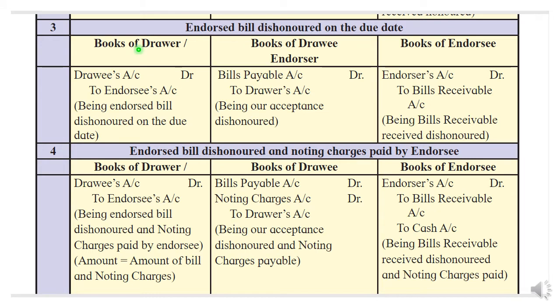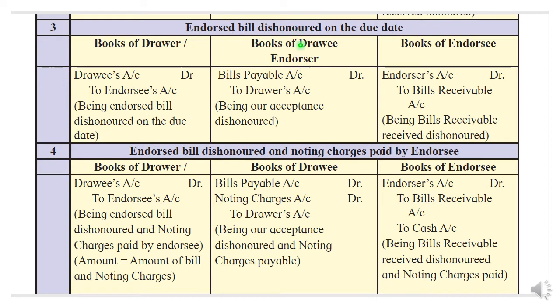So in the books of drawer, if the bill is dishonored, in the dishonor entry, debit will always be given to the drawee and credit will always be given to the person with whom the bill is. After endorsement, the bill is with the endorsee. So the dishonor entry will be like this: drawee account debit to endorsee account. Narration will be: being endorsed bill dishonored on due date.